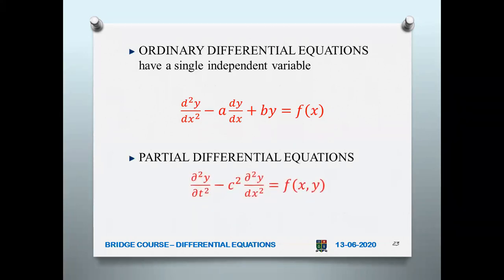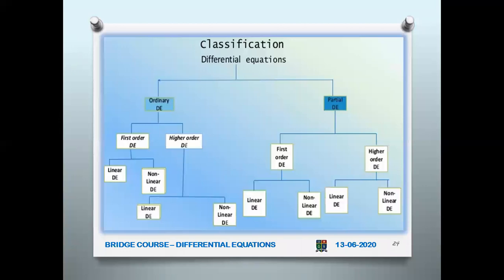Now, what is the next type? That is partial differential equation. Partial differential equation always involves partial derivatives. Dou squared y by dou t squared minus c squared dou squared y by dou x squared equal to f of x comma y. Actually, partial differential equations are very, very helpful in technology. In engineering, we can see many partial differential equations. But to start with, if you understand ordinary differential equation, then only you can go higher to the partial differential equations.